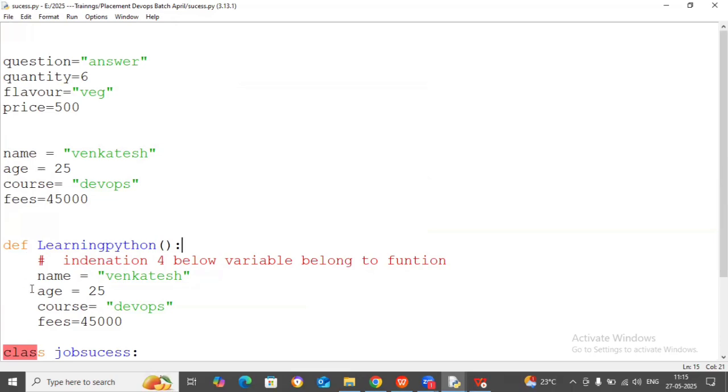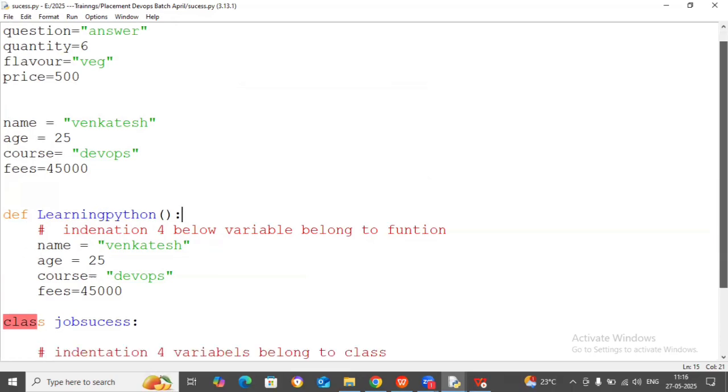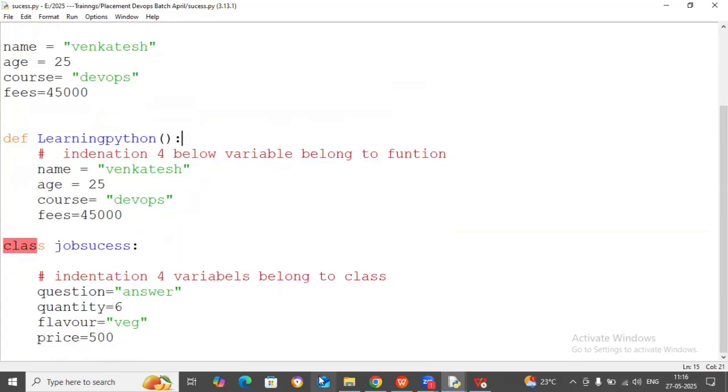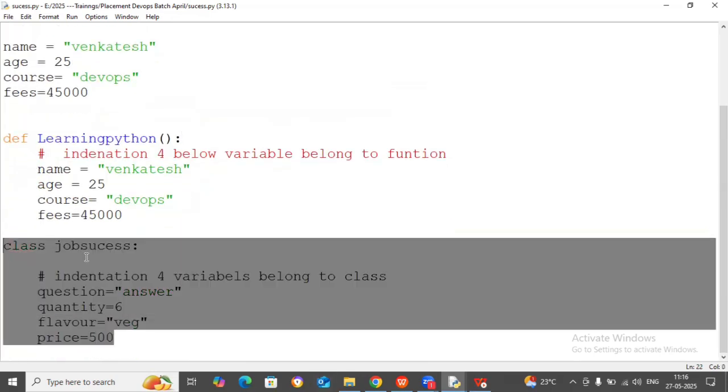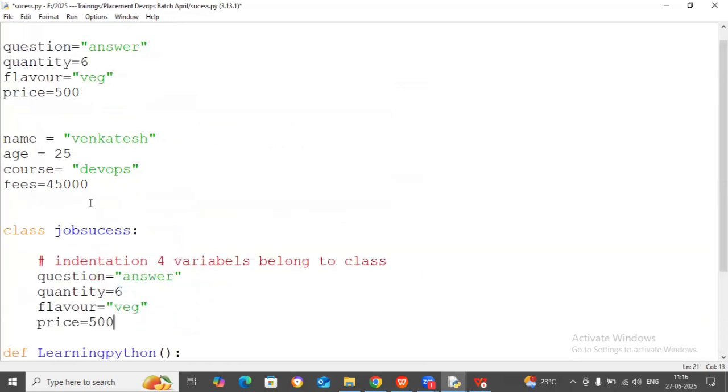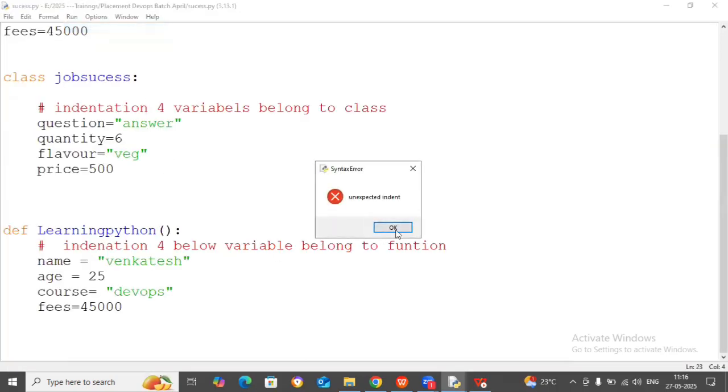No, that age is age. This is not a problem here. Just see here, job success is not there. No problem. So you write down this class and run this code.